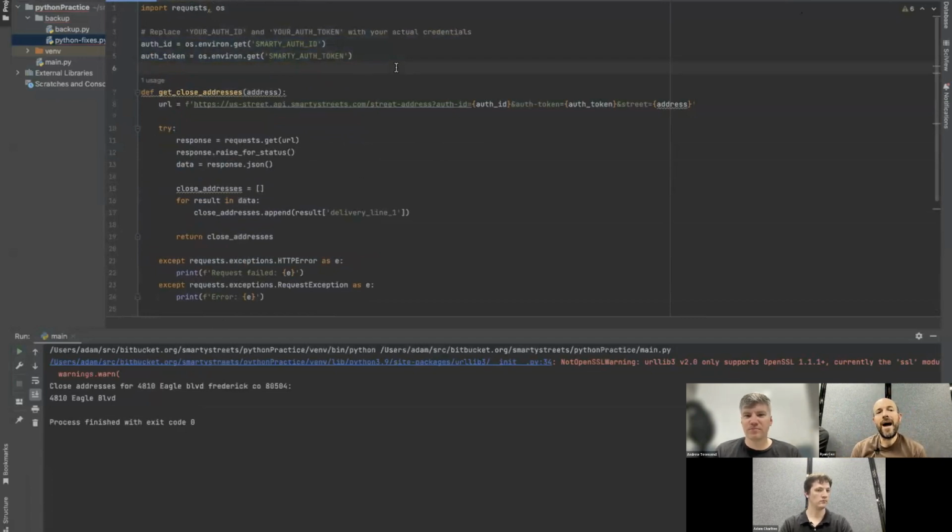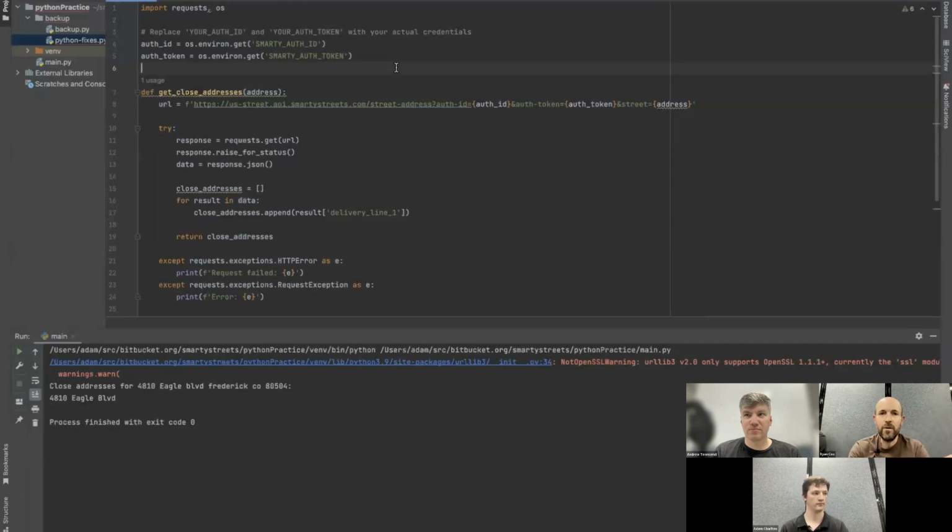We're on Macintosh machines, which are a Unix derivative, which means that in our bash shell, we set these environment variables, Smarty auth ID and Smarty auth token, to the actual auth ID and auth token. Then everywhere in our code, we can query that environment variable for the actual values of the auth ID and auth token.